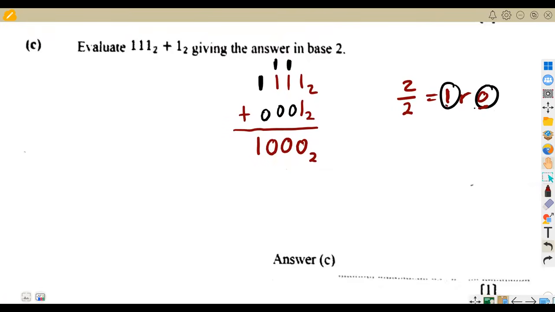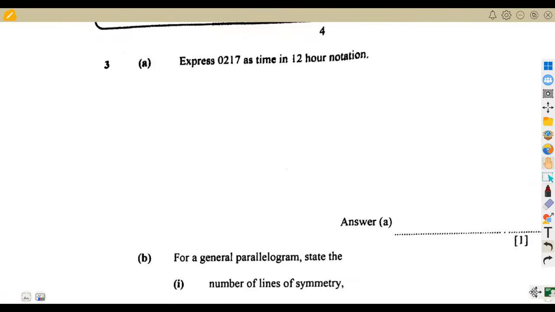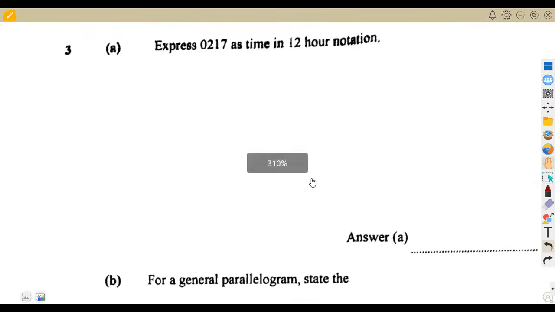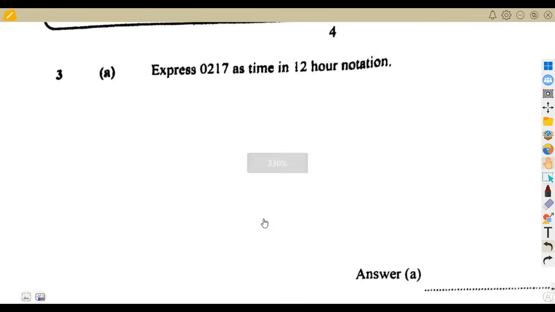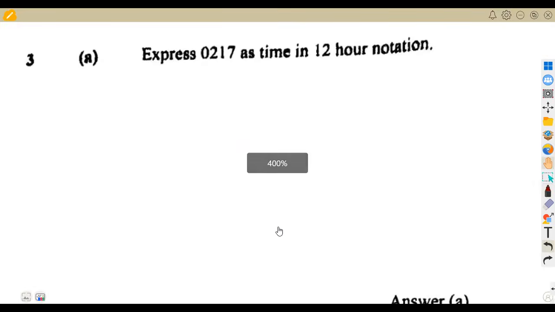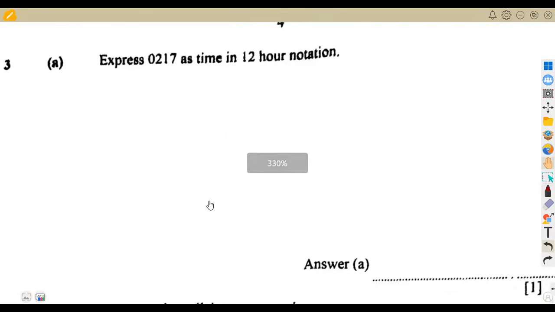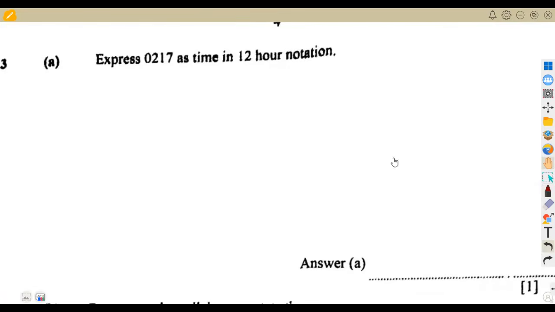That is fine. All right, let us check question number 3. Express the time that we see here in 12-hour notation. So this time is in 24-hour notation, and we're asked to express it in 12-hour notation. 02 means this is in the morning. That's AM in this case. So this is just going to be 2:17 AM. All right, it's in the morning.